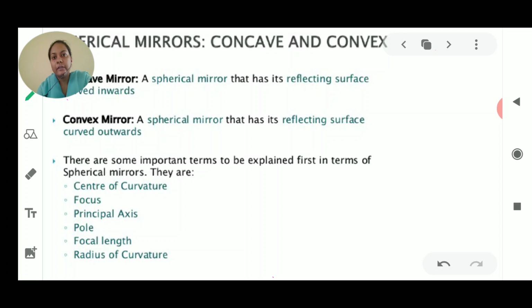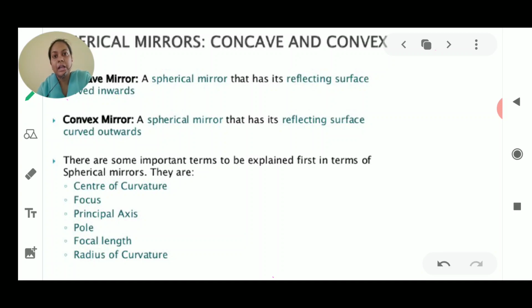And we saw that there are various other types of mirrors, that is the spherical mirror. A spherical mirror has a curved surface. Now based upon this curved surface, I told you that mirrors are of two types, concave mirror and convex mirror. Now continuing with the same topic, what is the difference between concave and convex mirror?